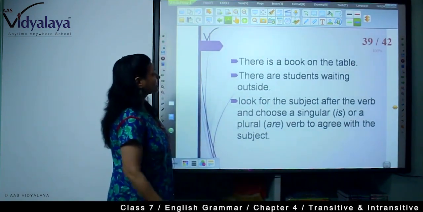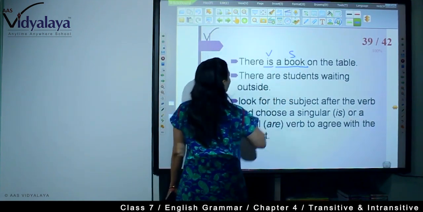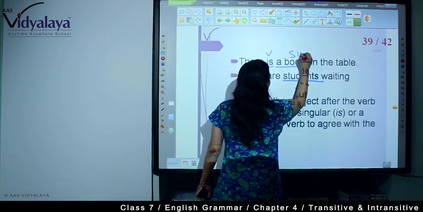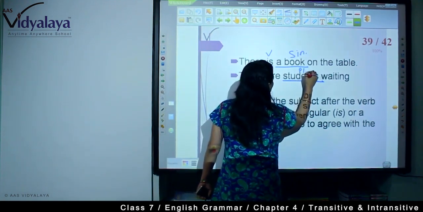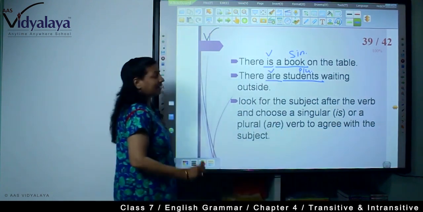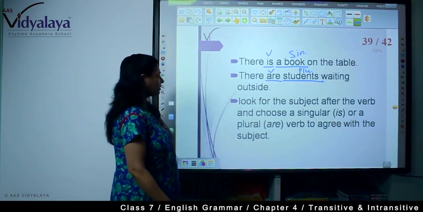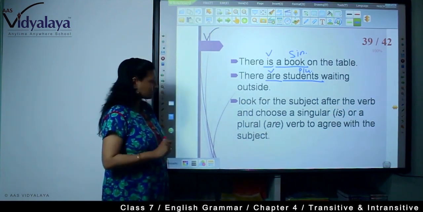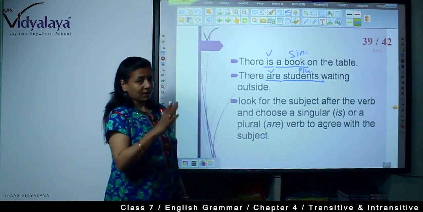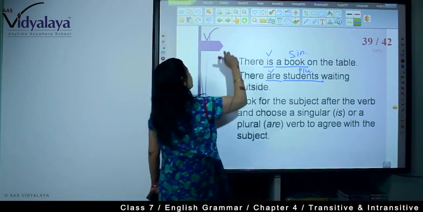Now, there is a book on the table. Book is the subject, is is the verb, right? There are students. Now, this is a singular and this is a plural subject, and so the verb is accordingly, but it comes before the subject. Now, look for the subject after the verb and choose a singular is or a plural are verb to agree with the subject. Here, you need to see the subject after the verb.